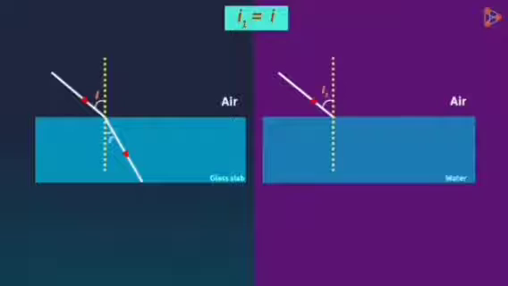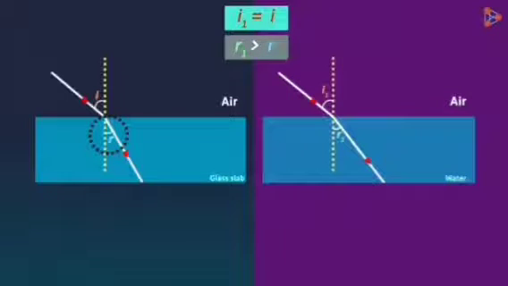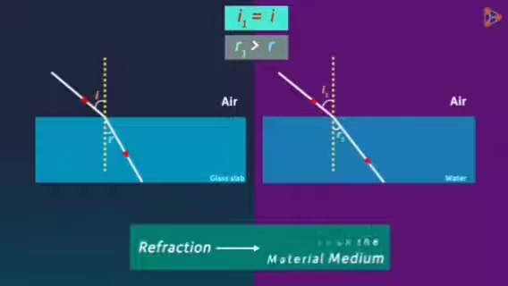No, the angle of refraction will be different in this case. In fact, the angle of refraction here is greater than the previous one. So what can we infer? We can say that the refraction of a light ray depends on the material medium on which light is incident. Yes, light rays will be refracted by different amounts in different materials.